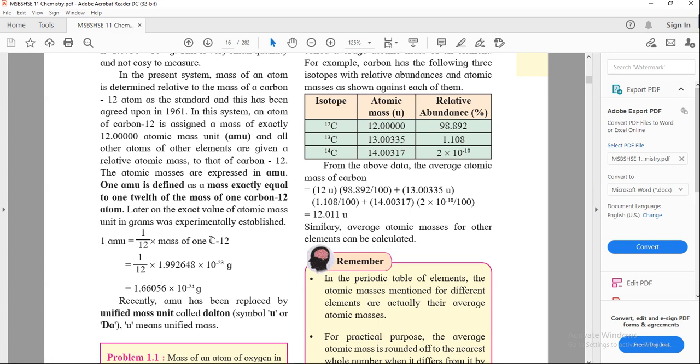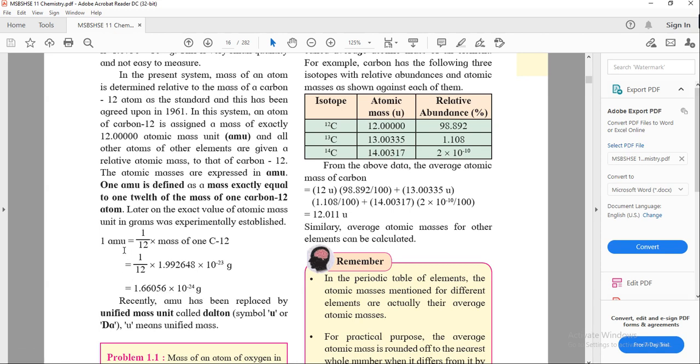So the mass of carbon-12 is 1.99264 into 10 raised to minus 23 gram. It contains more atoms. We cannot consider that, but we can calculate the mass of only one atom. So we will divide by 12. So the value is coming 1.66056 into 10 raised to minus 24 gram.